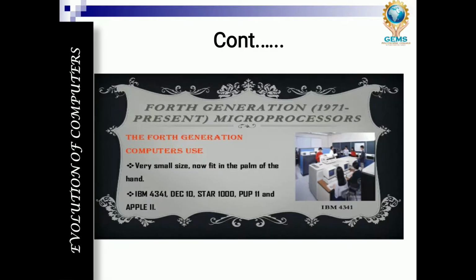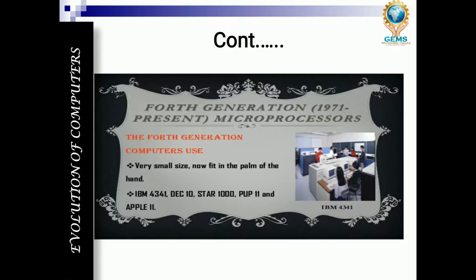And compared to earlier ones, the size is very small, now it fits in the palm of your hand. When we compare fourth generation computers to the second and third generation computers, the size is very small. It can fit in your hand also. That much size was reduced. It's more comfortable and more portable, and the size became less and less. You can carry it wherever you want.